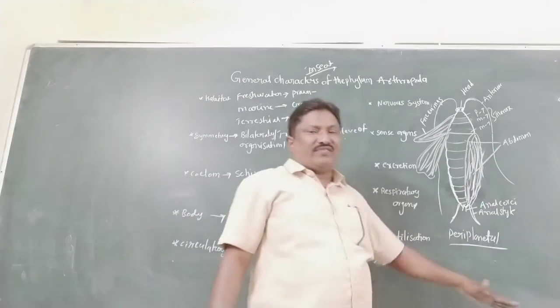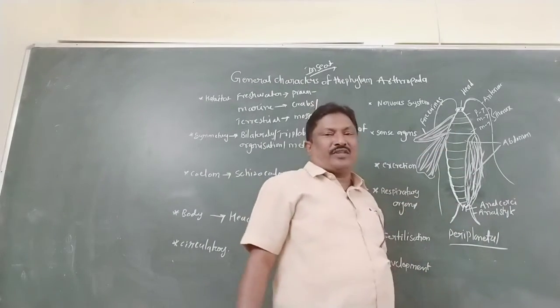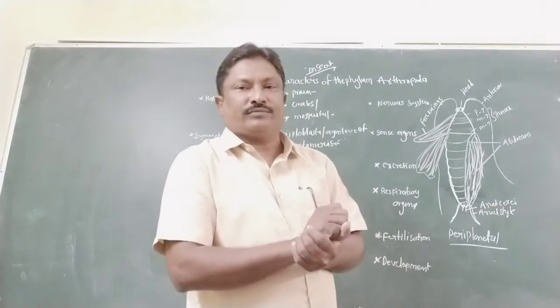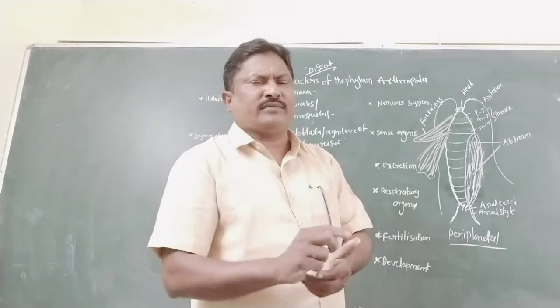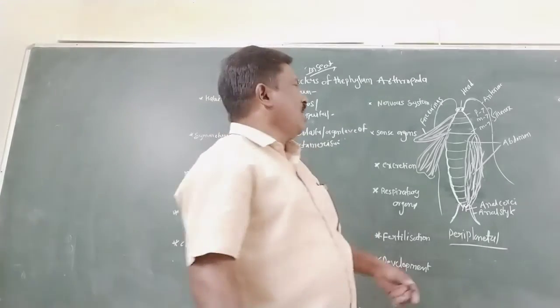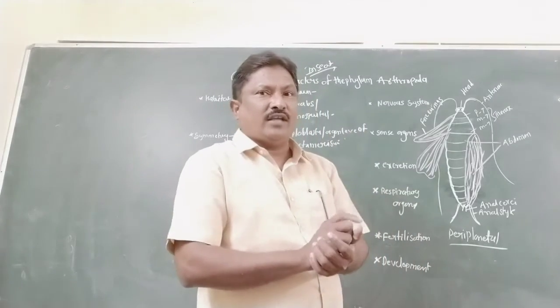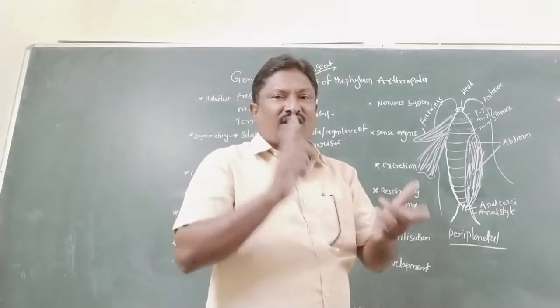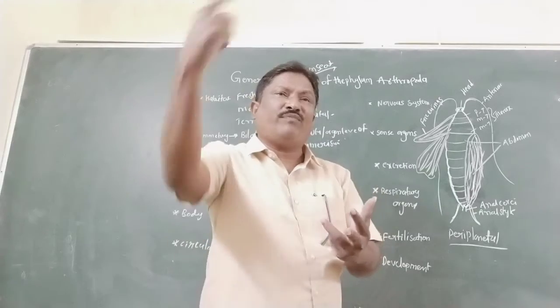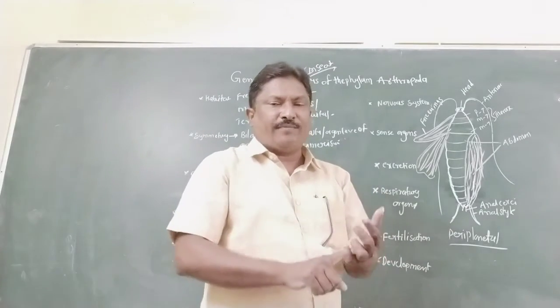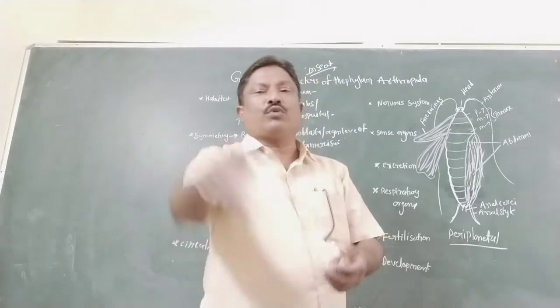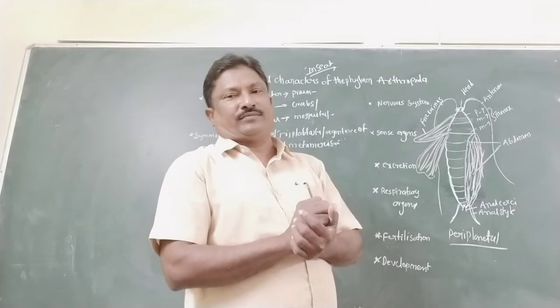The body is covered by a chitinous exoskeleton, which is very important. The exoskeleton prevents loss of water. It also undergoes moulting, or shedding, which allows the insect to grow.